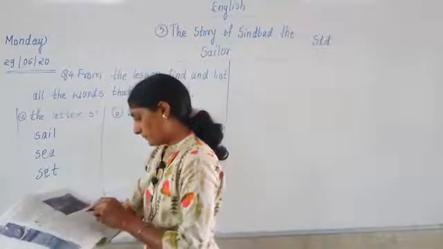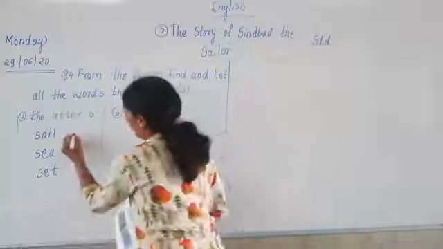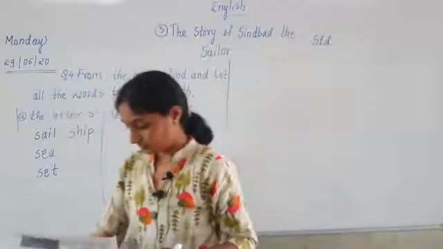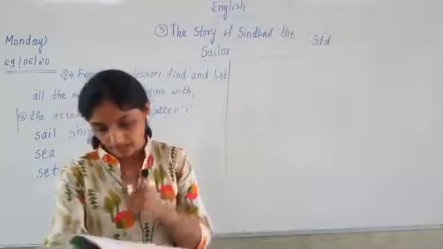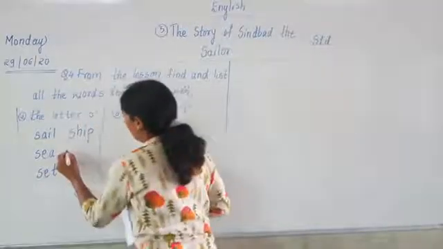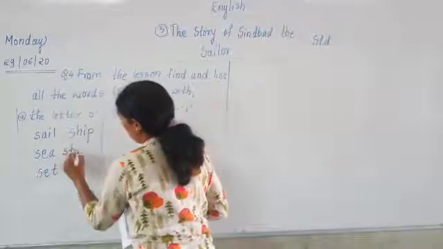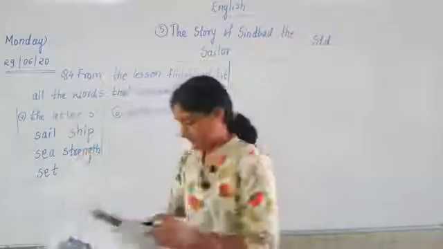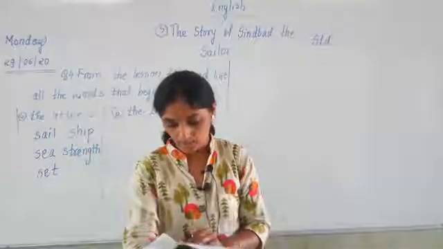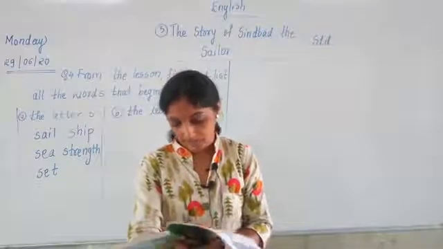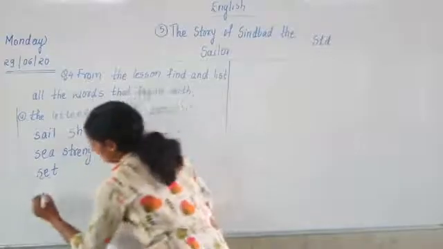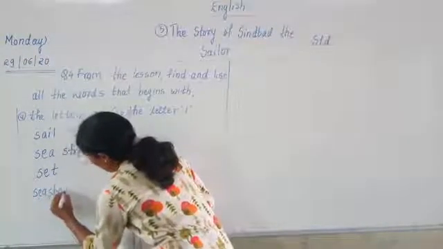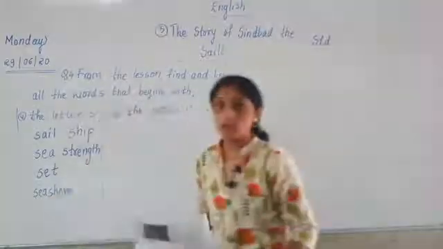S-H-I-P, ship. From S letter, strength. S-T-R-E-N-G-T-H, strength. Strength word is also there in the lesson. Seashore. S-E-A-S-H-O-R-E. What is that word? Seashore.